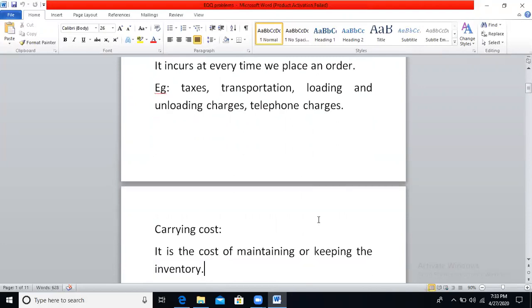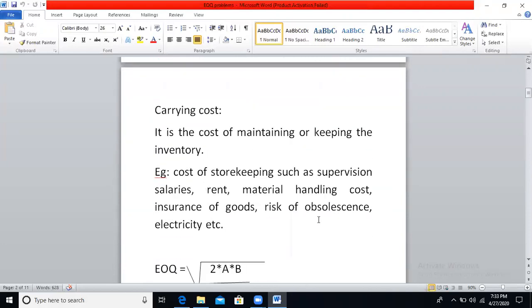And the second type is carrying cost. Carrying cost is the cost of maintaining or keeping the inventory. In order to keep the inventory safe, or to maintain it, some costs will be incurred. That cost is called carrying cost. For example, you have to pay rent for the place where materials are stored, material handling cost, insurance and supervisor's salary. These are the expenses incurred to keep the inventory in good condition.